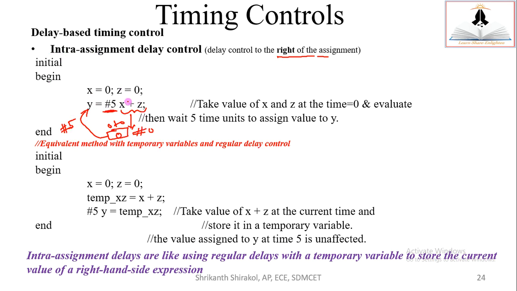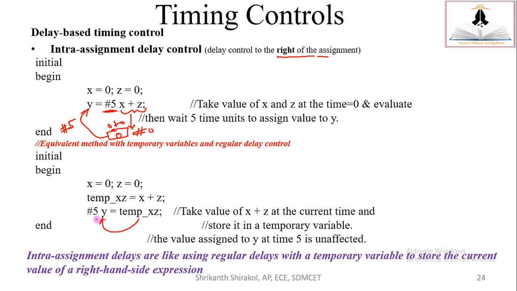So there is an equivalent method with a temporary variable and regular delay. If we want to explain this intra assignment delay with regular delay itself, how would it look? x equal to 0, z equal to 0. Before that, I have a temporary register wherein it will store the x plus z value. It stores the value of x plus z in a temporary register at zero simulation time itself, because at this time the evaluation would have been completed, but its value is going to update in y only after 5 time units.